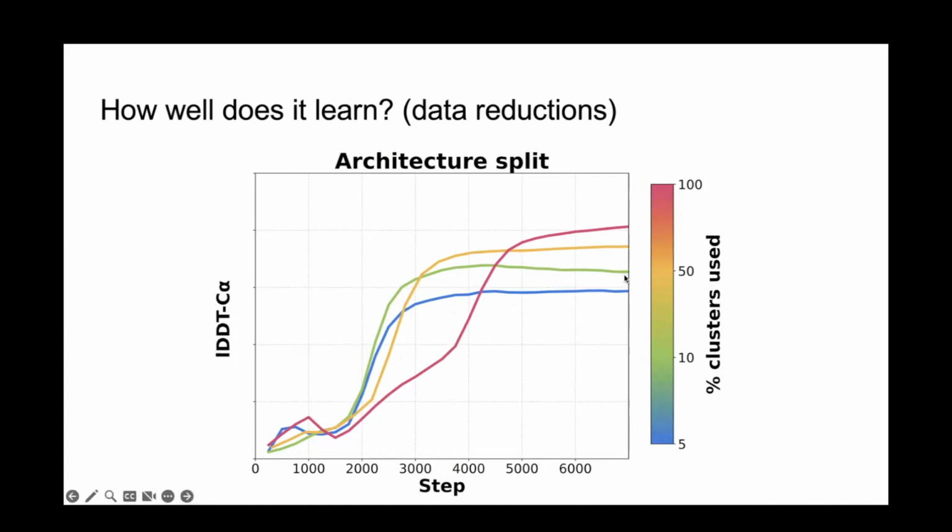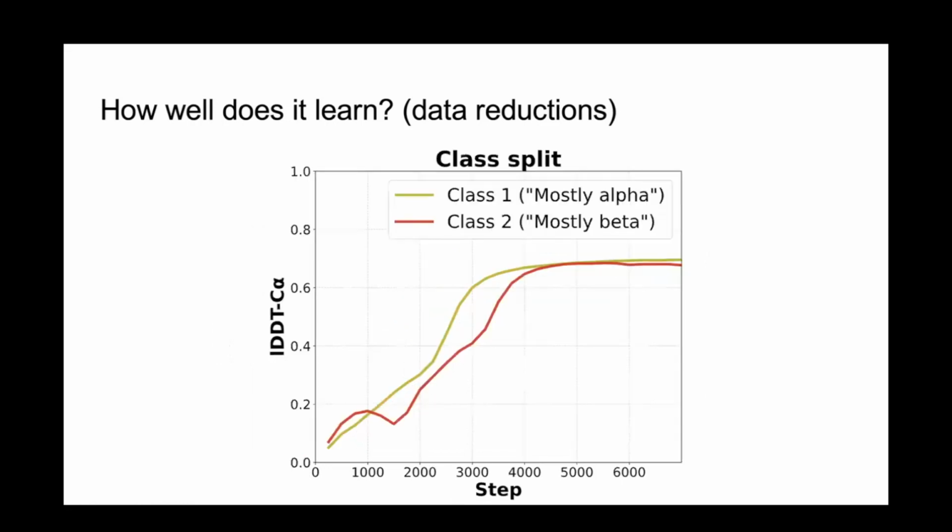But I think it's still remarkable just how little diversity you need in the training data for it to pick up on a whole bunch of things that it's never seen before. Which would strongly suggest, given the size of the training set that it's seen, and how often, as we determine experimental structures, we keep finding the same folds over and over again. Yeah. How rarely we encounter new folds, that is. It's probably pretty close to being able to predict everything nature can throw at it, I would say.